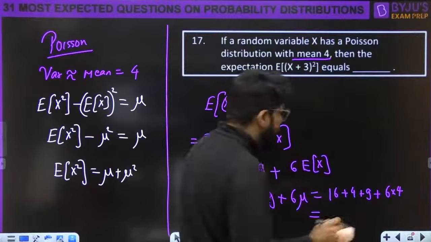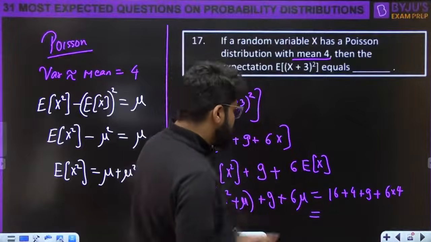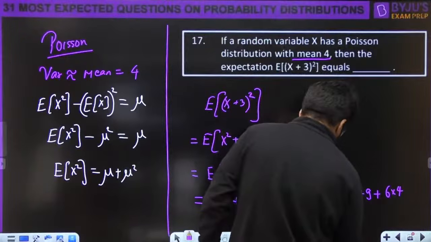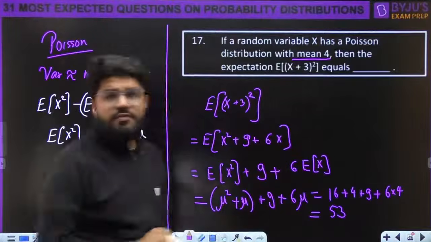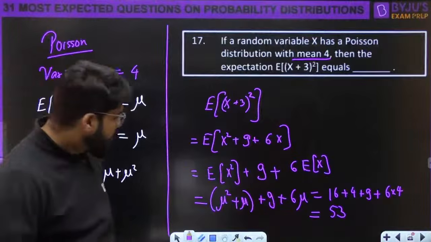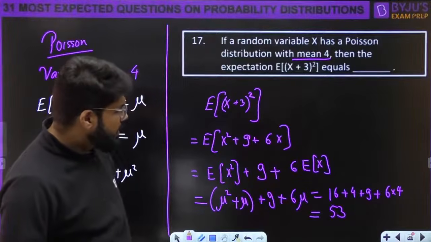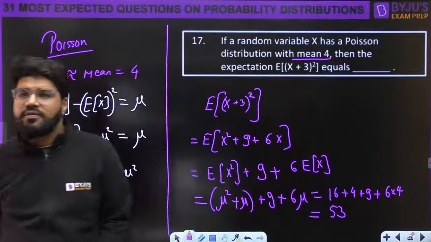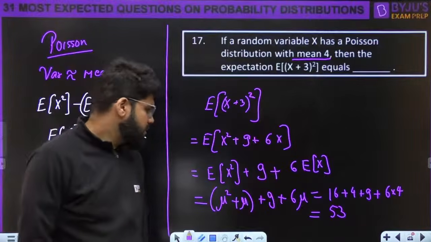Okay, this is where you have to write down the final answer. Okay, this is 20, 24 and plus 44 plus 9, 53. 53 na? 20 and 24 and 9. 53, please check it out, Vinay. 53 hoga, I think. It's looking like 53.